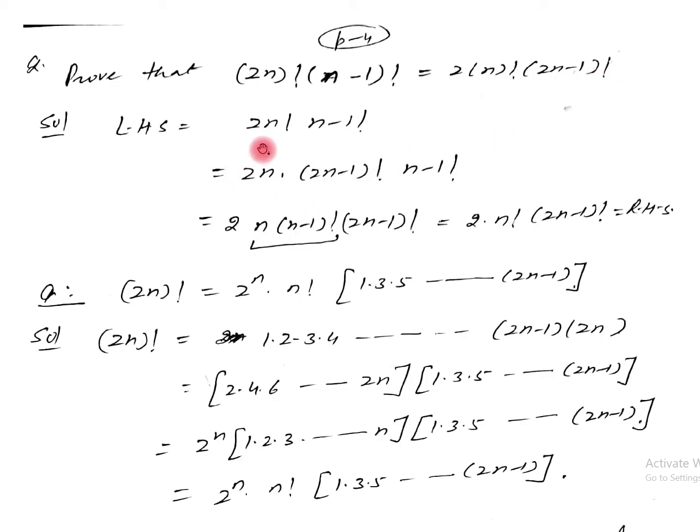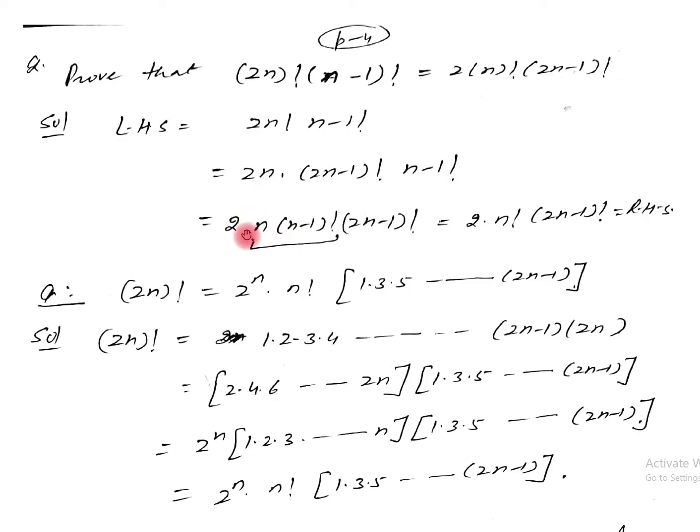See it again, 2n factorial means the product of first 2n natural numbers, but writing in the reverse order, 2n factorial can be written as the first number as it is and the factorial of the remaining numbers. So 2n into 2n minus 1 factorial into n minus 1 factorial as it is.